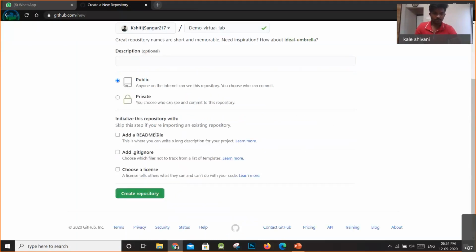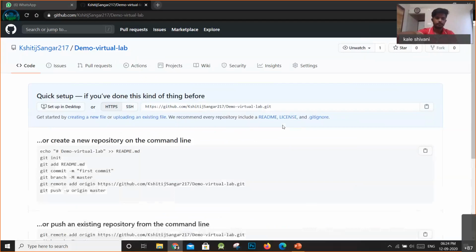And there is an option of adding a README. I don't think that's quite necessary right now. I'll just create the repository. You also do this. And so yeah, the repository is created. So this is my username, and this is our repository. Okay, this is our repository.